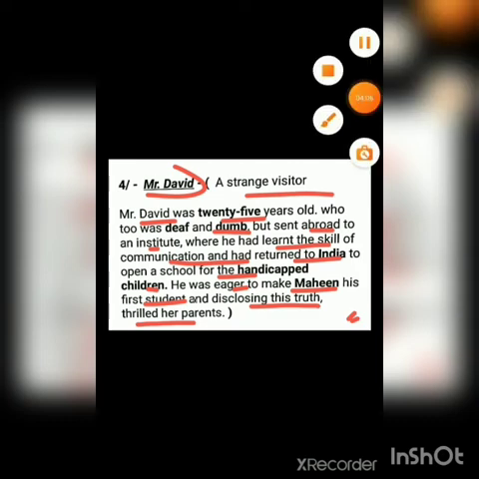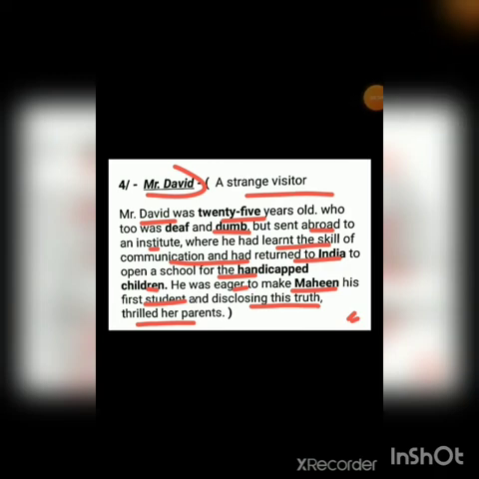So these are the character sketches, the character descriptions, that you are going to write in your neat copies along with the meanings as well, that we have done in the class.